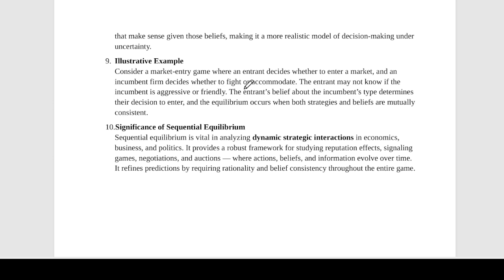All right, now, why is it important? It's important because it is used widely. Significance as in कहाँ पे ये use हो रहा है, applications बोल दो, okay? Where is it used? It is used in signaling games, in reputation building, in auctions, in negotiations and market strategies. Okay, so it gives us accurate predictions in real-life competitive situations where information changes over time. So basically, very applicable. Really, nothing is constant. The state of the current scenario that a company is in is never going to be constant. So basically it's very important in the current scenario of companies or real-world scenarios.